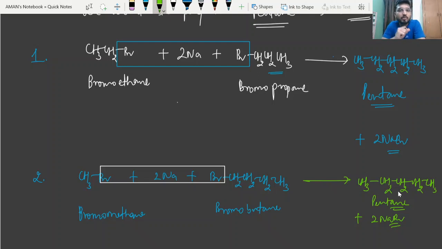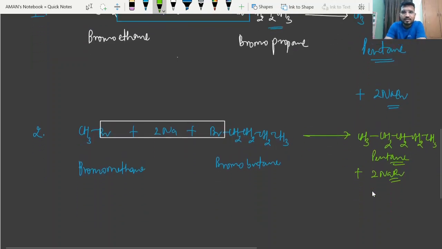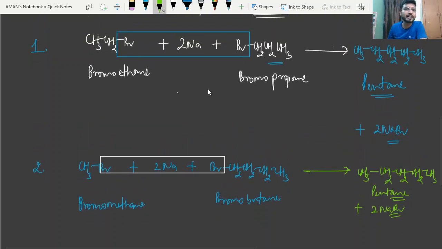So we can obtain pentane by using these reactants, means bromoethane and bromopropane. But can you imagine, in this reaction if I simply take CH3CH2Br, there is another possibility that bromoethane will combine with another molecule of bromoethane, and in a similar manner bromopropane will also combine with another molecule of bromopropane.